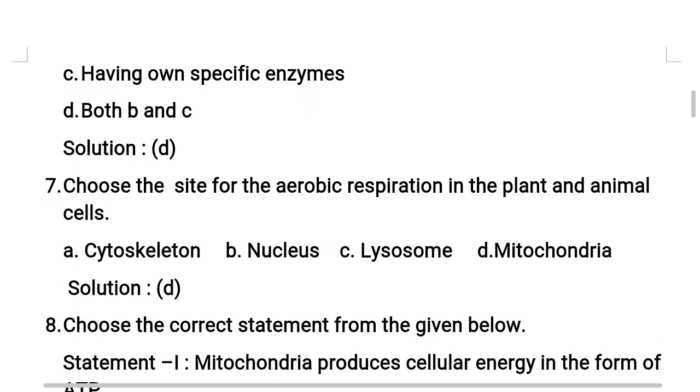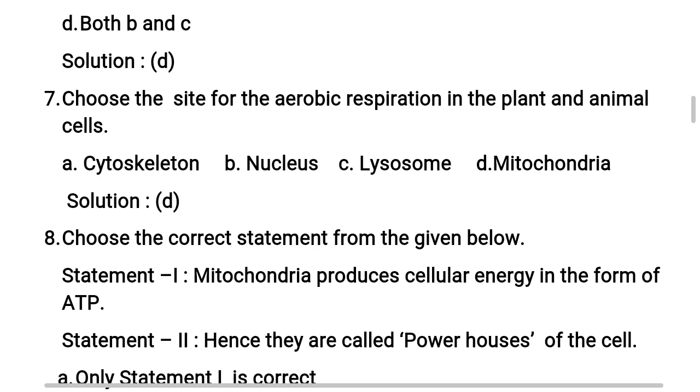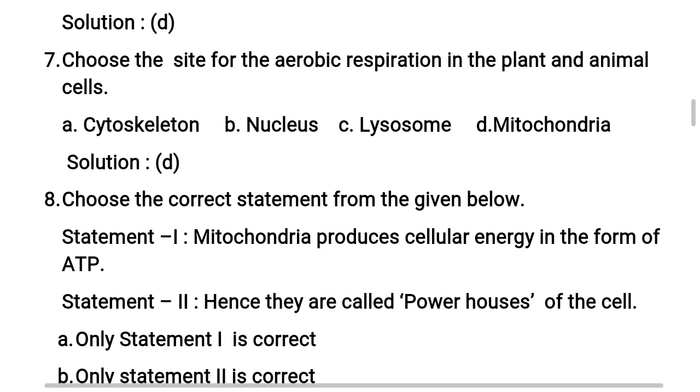Understood? Now coming to the seventh question. Choose the site for aerobic respiration in plant and animal cells. First of all, what is meant by aerobic respiration? As we learned in the previous video, aerobic respiration is the respiration which takes place with the help of oxygen. It means inspiration or inhalation. This aerobic respiration is also called cellular respiration. The respiration which takes place at cell level is called cellular respiration.